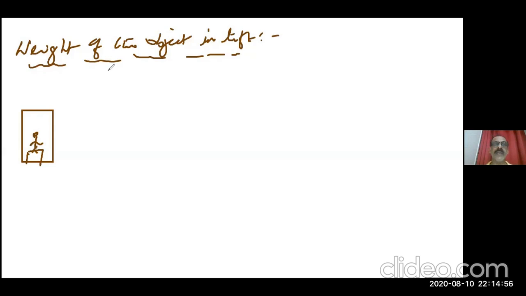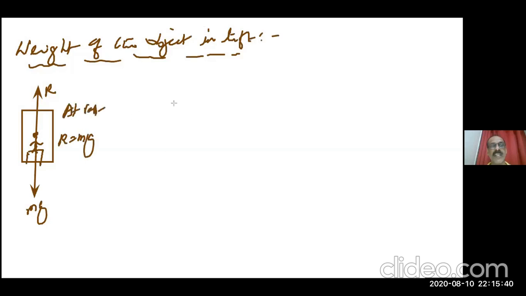So here, your weight is mg. Then the reaction you are getting from the floor acts upward. This reaction you can clearly see from the reading of the weighing machine. Keep a weighing machine down and stand over there. How much force you are exerting, the same reaction the floor will give to you, and that reaction only the machine shows. So here you can say R equal to mg because the lift is at rest.